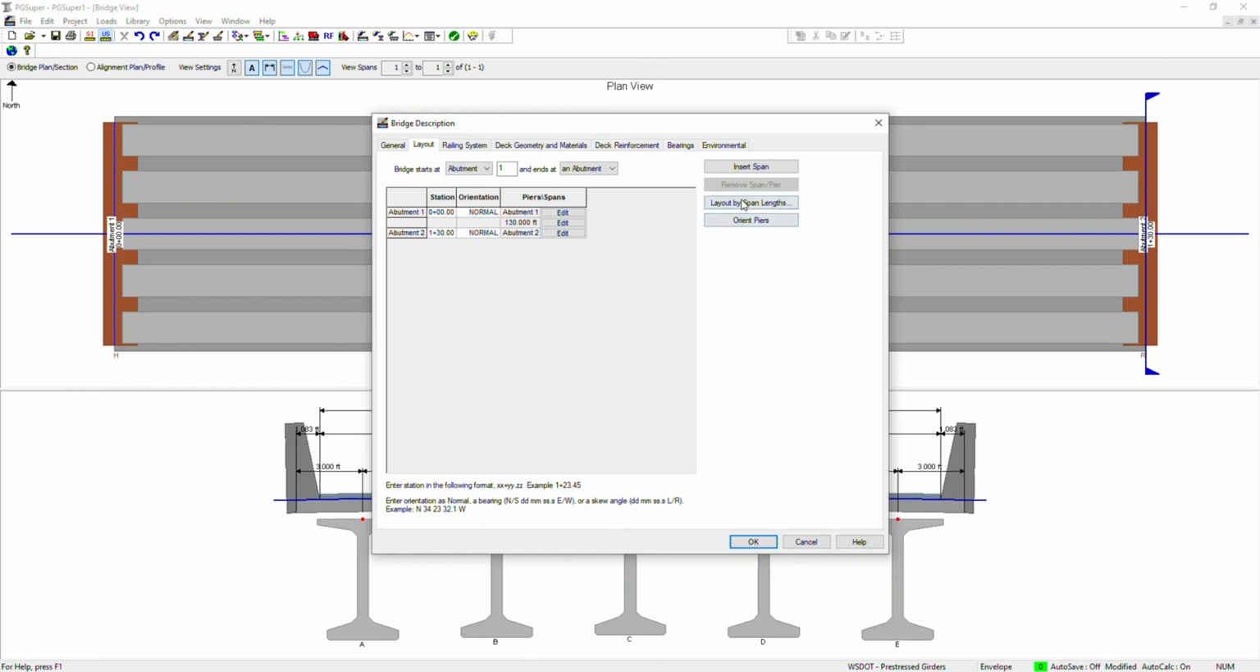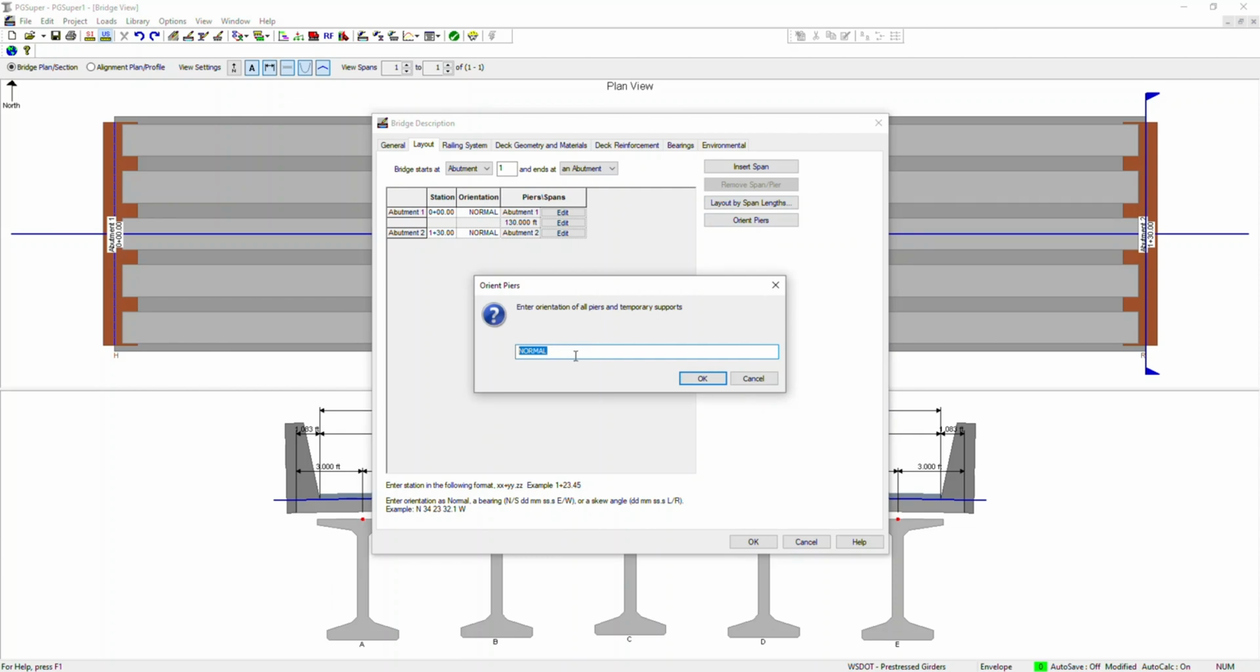And there is another option of layout by span lengths. You can give any length, span by span. So span 1 this length, span 2 this length, this kind of arrangement. You can do it, and you can play around in different ways.